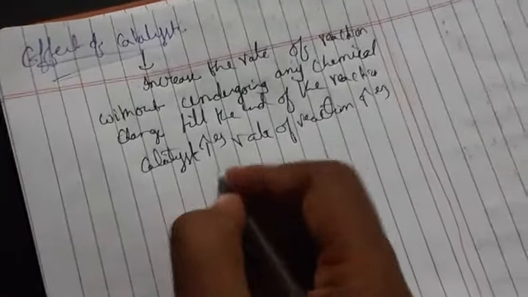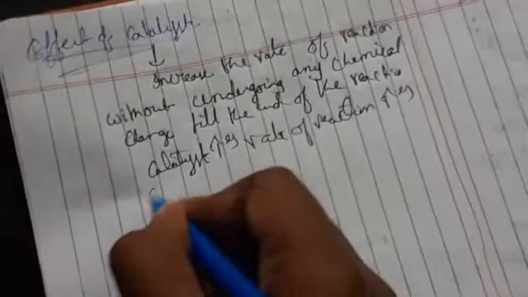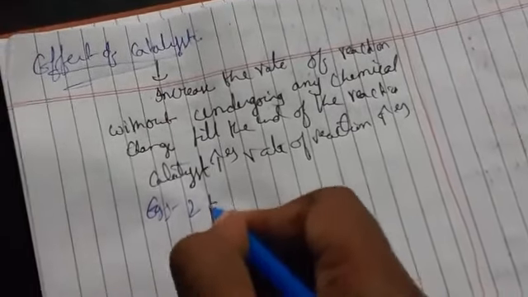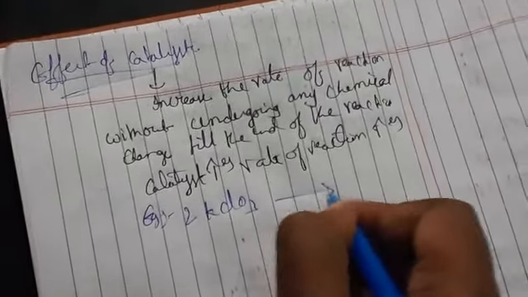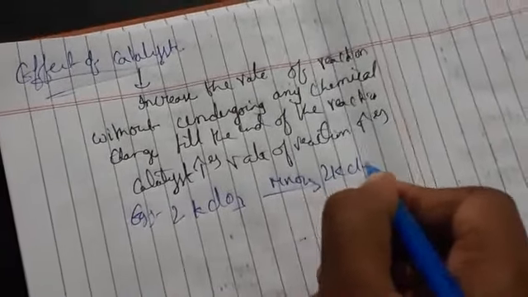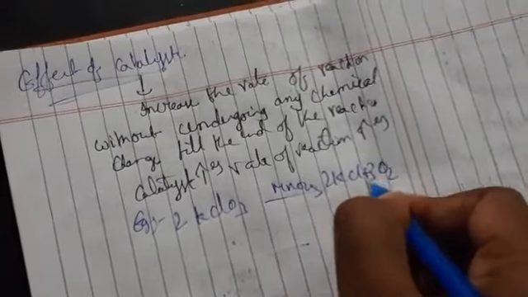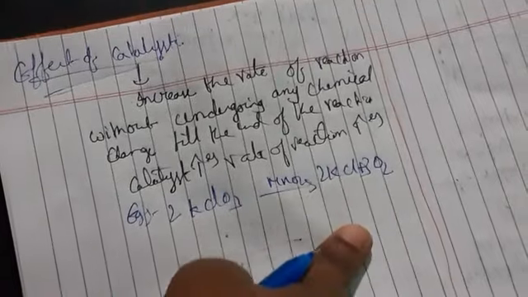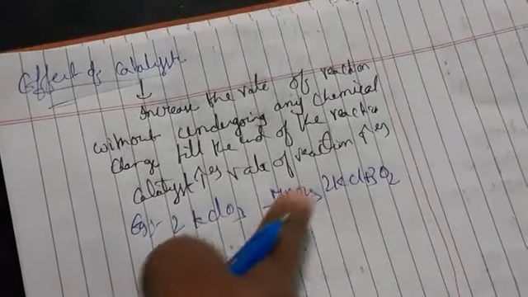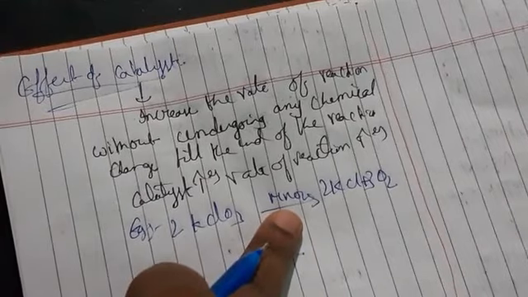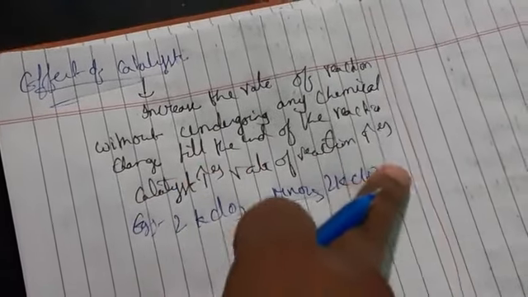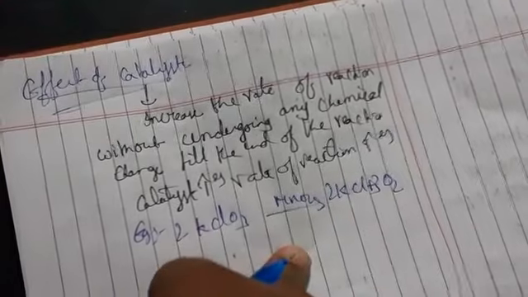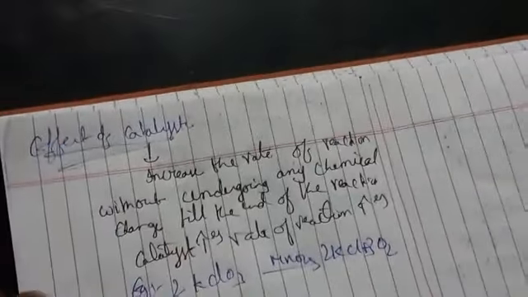Let us take an example: 2KClO3 in the presence of MnO2 gives 2KCl plus 3O2. As I told you in the definition, it increases the rate of the reaction. This is a slow reaction. To speed it up, we add a catalyst, manganese dioxide. It does not participate in the reaction, but it increases the rate of the reaction. We call it a catalyst.